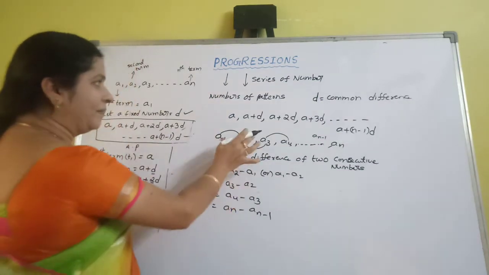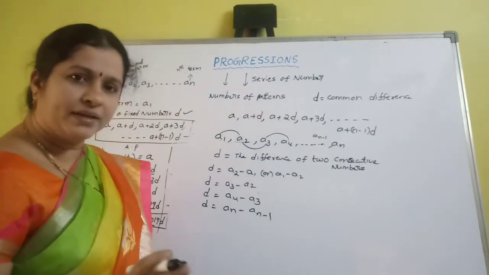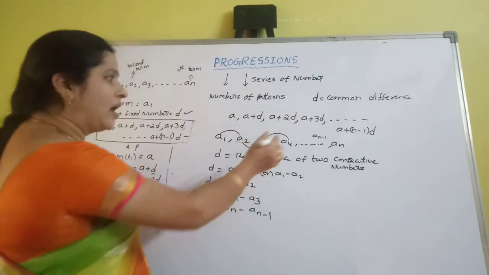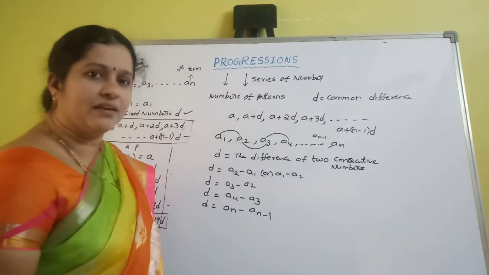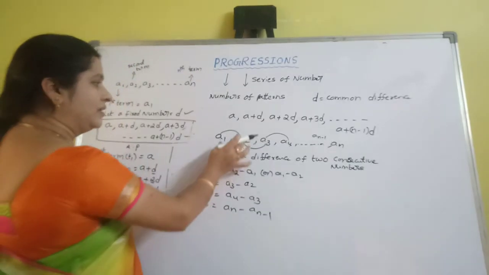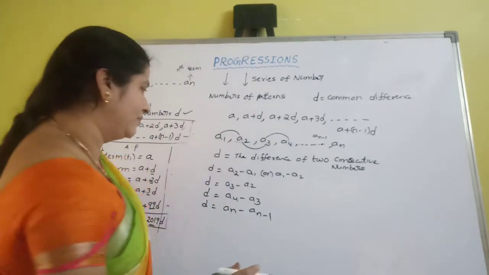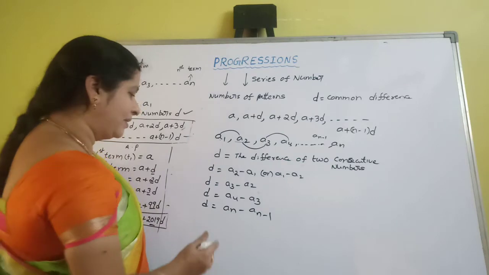Okay. What is the condition for an AP? What is the condition for arithmetic progression? If the common difference is equal, that is, the difference between any two consecutive numbers is equal, then the series is in AP.